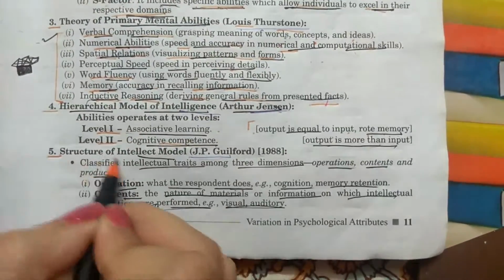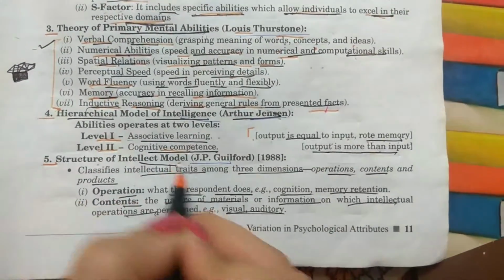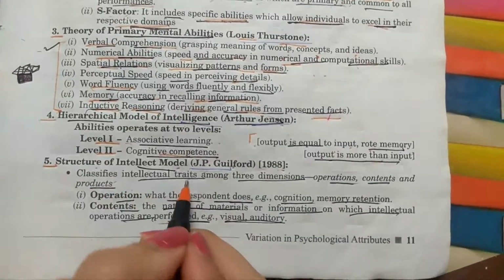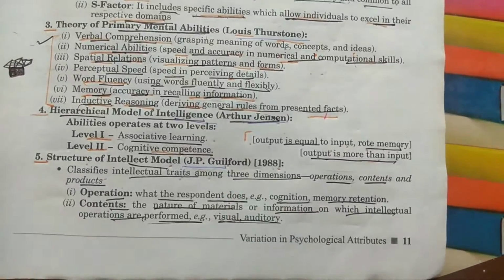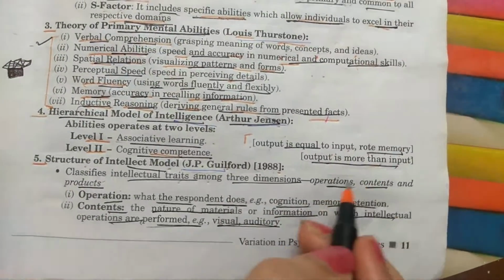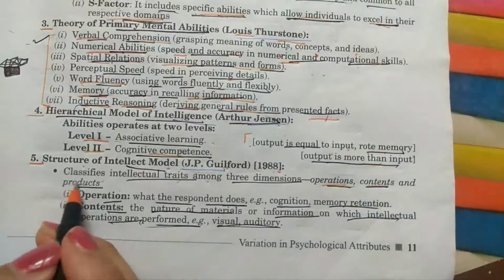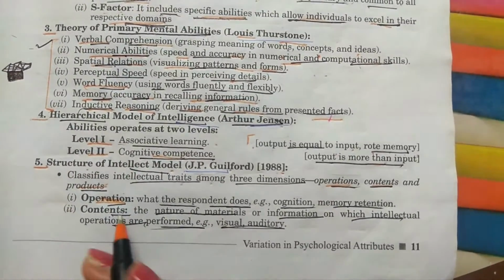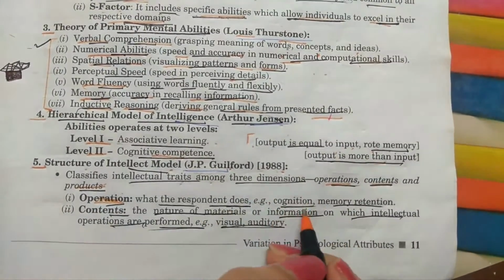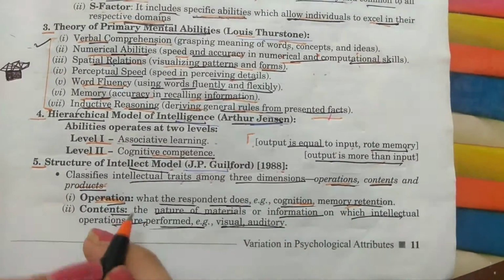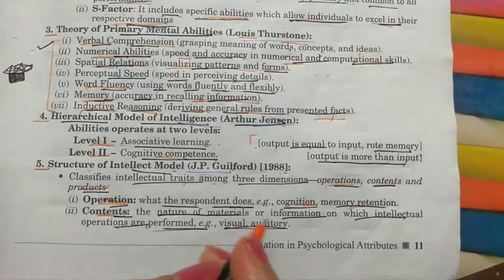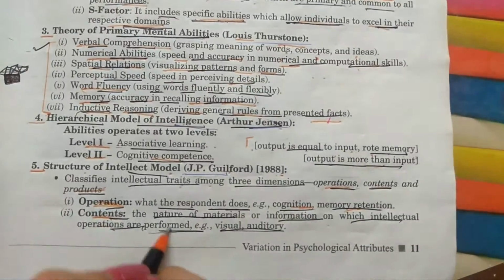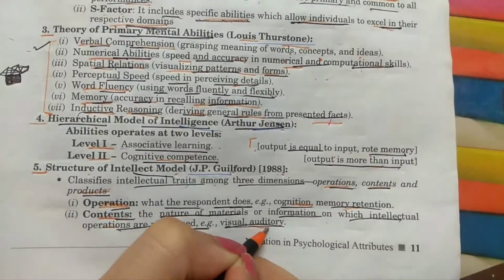Now, the fifth theory is the structure of intellect model, by J.P. Guilford in 1988. He classifies intellectual traits among three dimensions, which are operations, contents and products. Operations are what the respondent does. Examples are cognition or memory retention. Contents is the nature of material or information on which intellectual operations are performed. Examples are visual, auditory.